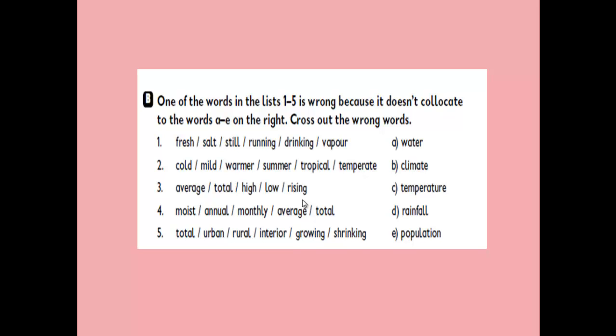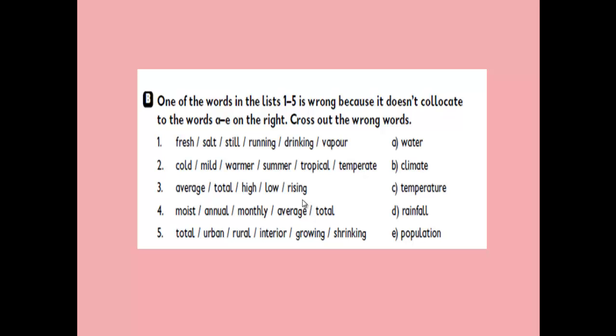Number 1: fresh, salt, still, running, drinking, vapor. On the right we have water. So the odd or strange word is vapor. Why? Because fresh, salt, still, running, drinking, all of these words are kinds of water. We have fresh water, salt water, still water, running water, and drinking water, but we don't have vapor water.